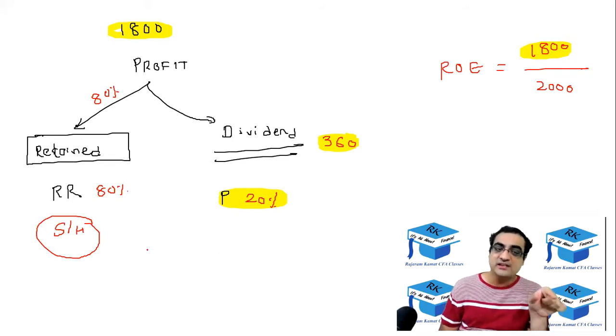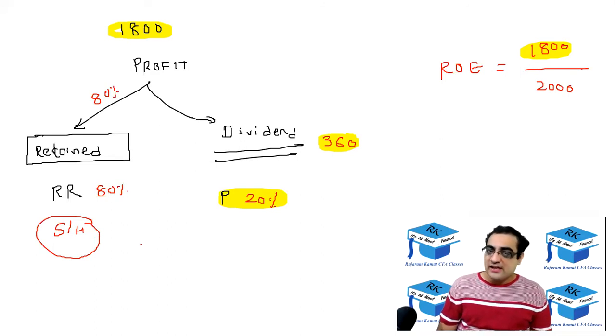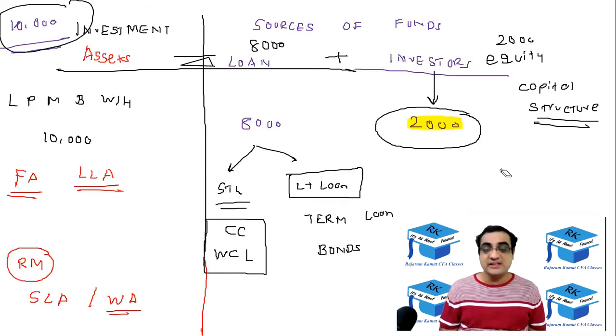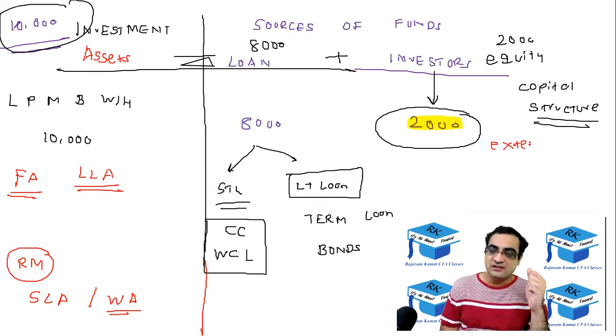This particular money which is being retained in the company belongs to shareholders. So basically, if I go to the balance sheet, the 2000 rupees on the balance sheet has been externally brought in by the shareholders. So this is called external money, which has been brought by the shareholders.